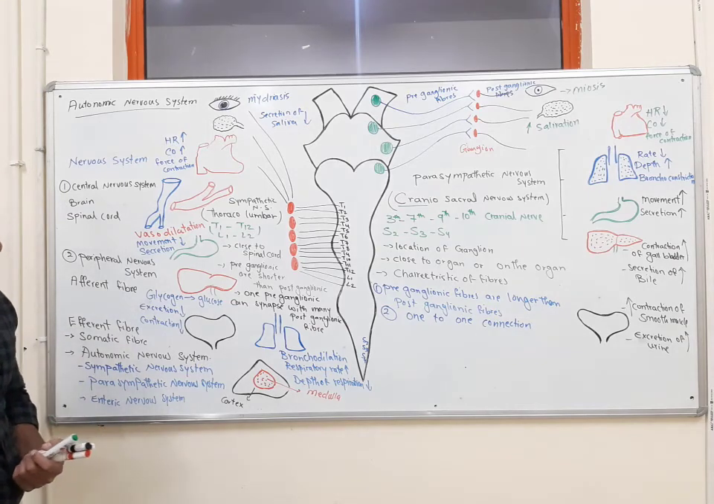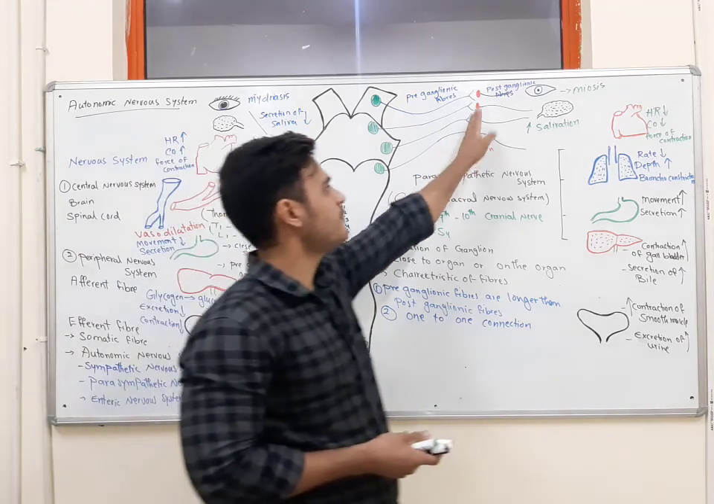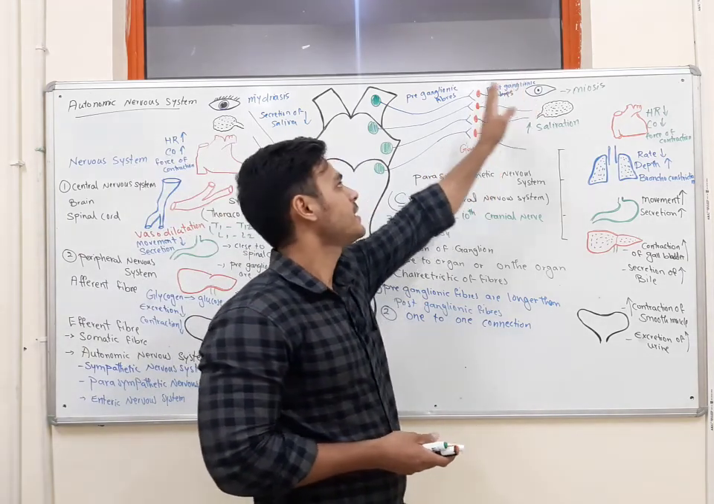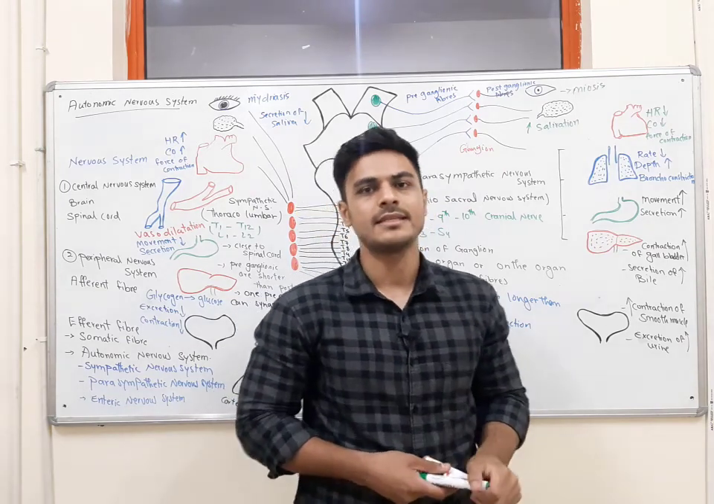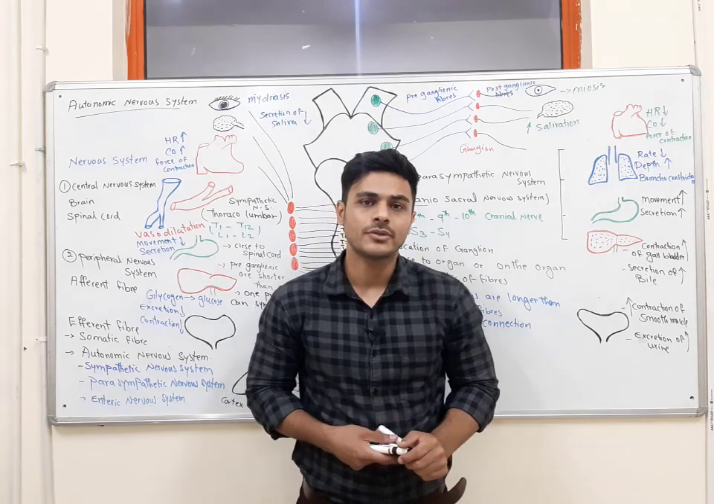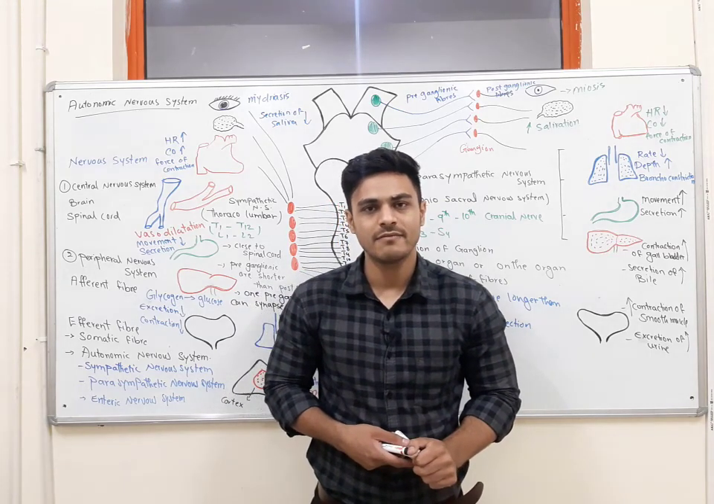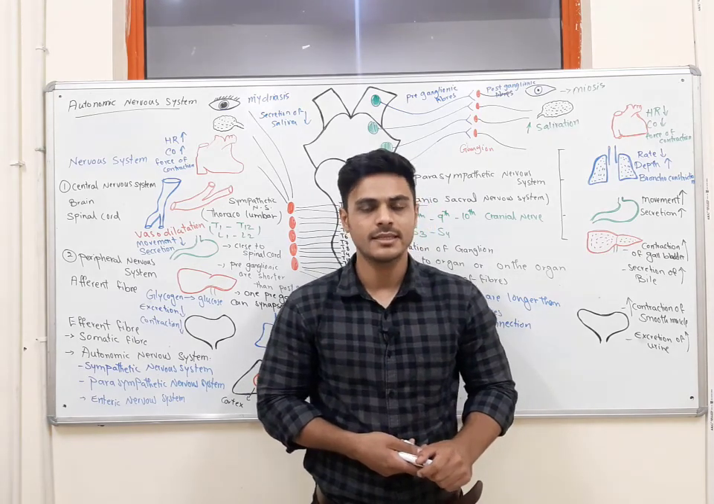In the next lecture we will talk about the different chemicals which are released in the synapses of the parasympathetic and sympathetic nervous systems, as well as the sympathetic nervous system receptors and parasympathetic nervous system receptors.